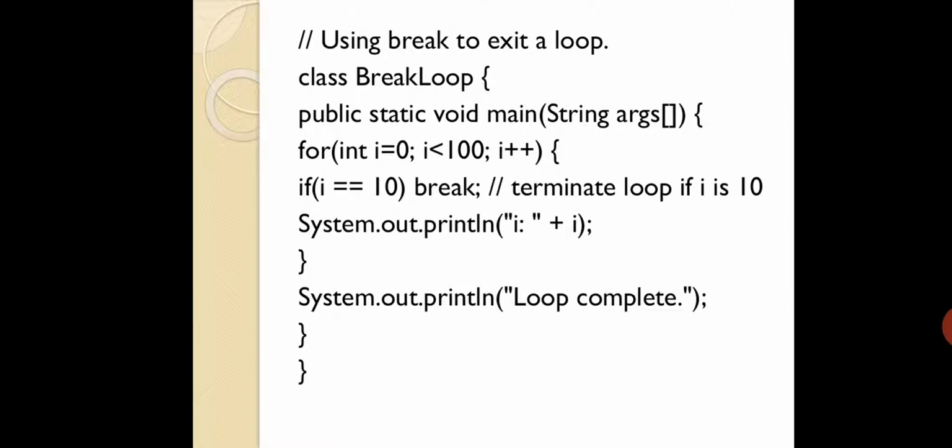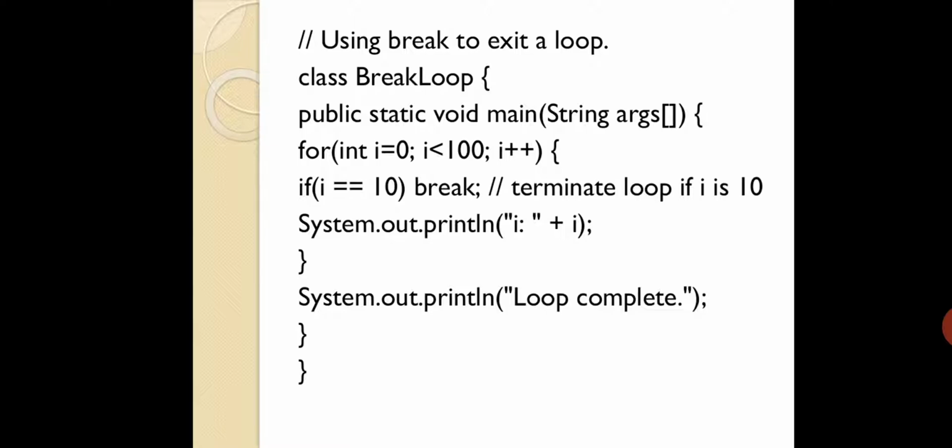Inside the loop you are going to check if i equals 10 or not. If that is the case, you are coming out of the loop. Otherwise you keep on running. So how many times will this loop run? Up to 10, isn't it? When i becomes 10, you are going to break or terminate the loop. That means output will be from 0 to 10. You are not running this loop for 100 times.